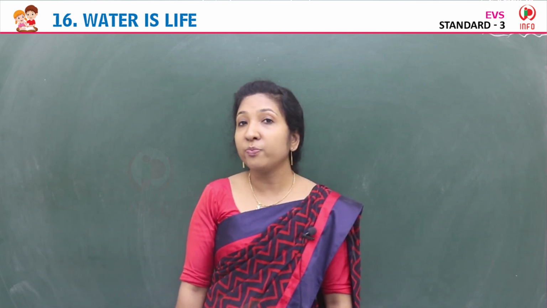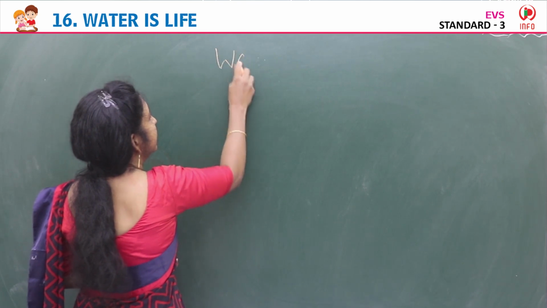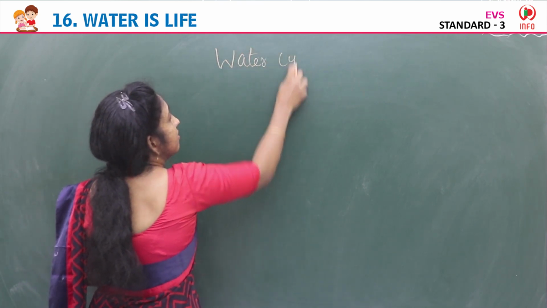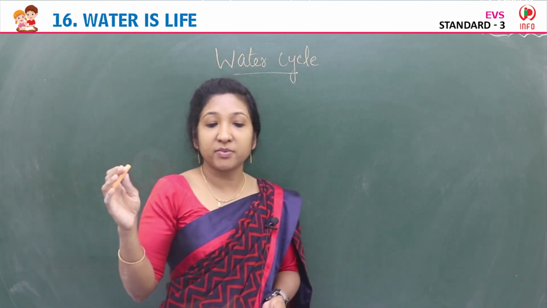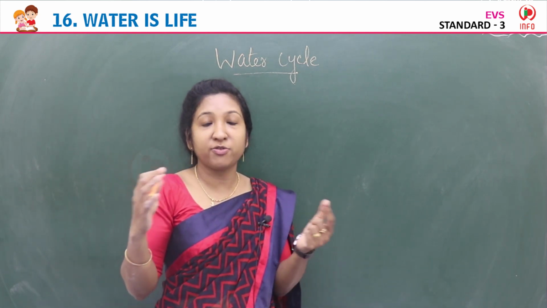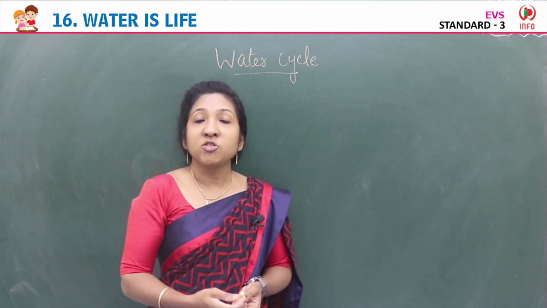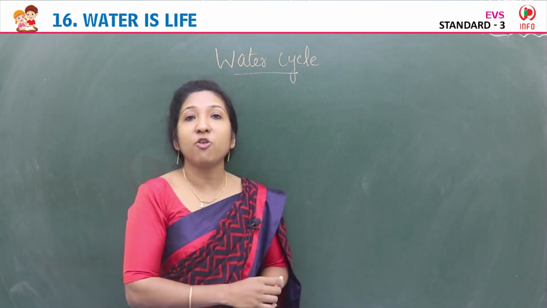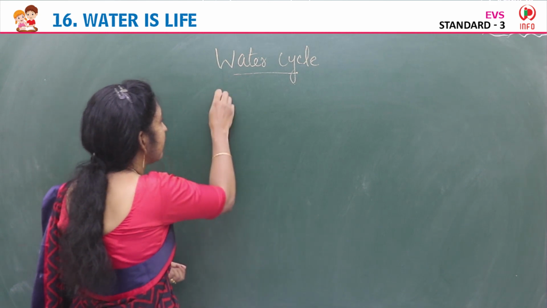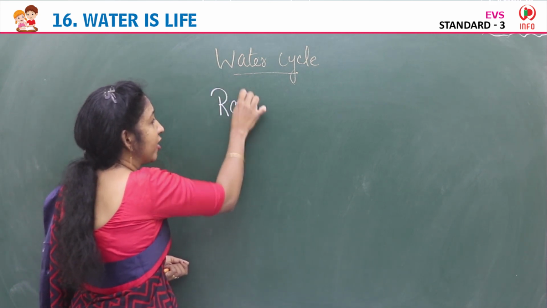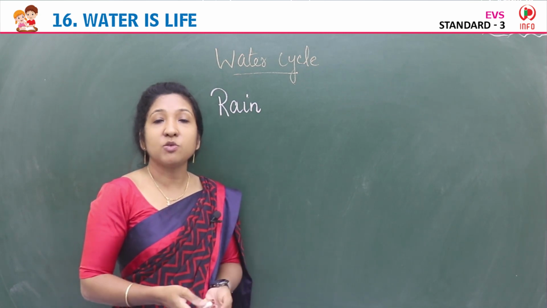Yes, children, so now it's time to learn the water cycle. Already we read that the movement of water, or the continuous changing of water from one form to another, is actually the water cycle. And children, what is the main source of water? The main source of water is rain. Rainwater is the main source of water.